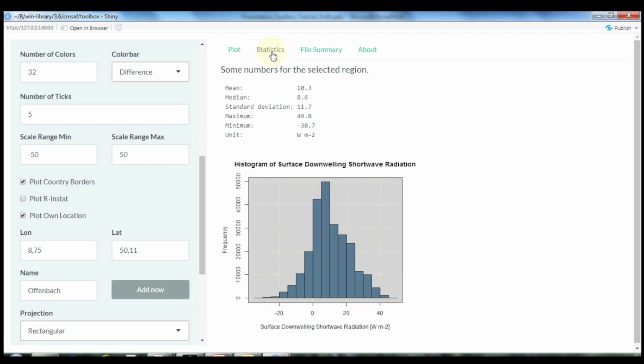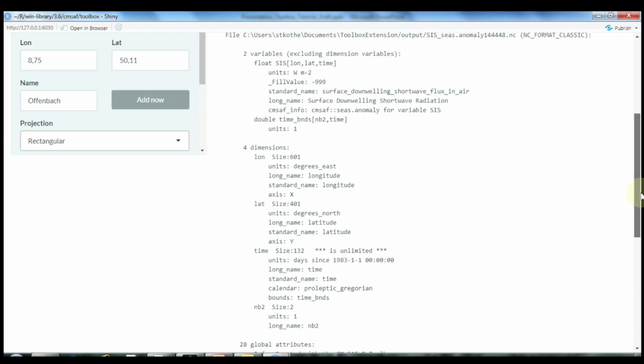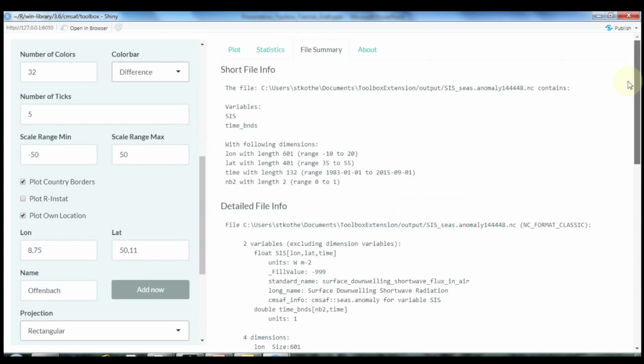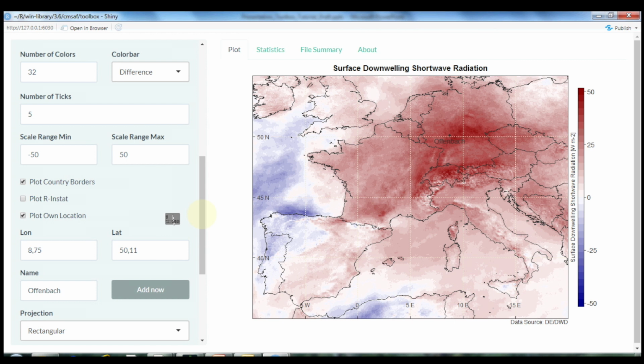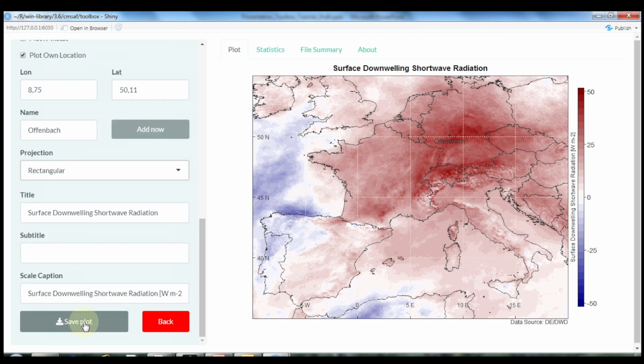In addition, you get some statistics on your data and information about metadata. And in the end, just save your figure.